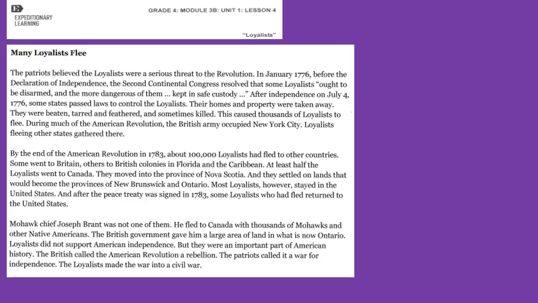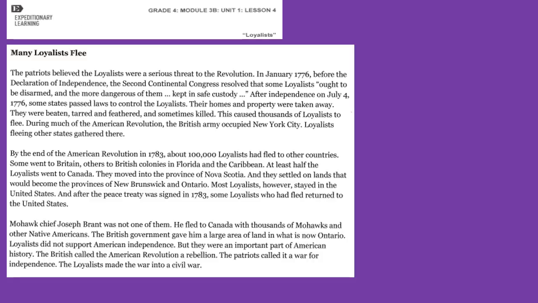Many Loyalists flee. The Patriots believed the Loyalists were a serious threat to the Revolution. In January 1776, before the Declaration of Independence, the Second Continental Congress resolved that some Loyalists ought to be disarmed and the more dangerous of them kept in safe custody. After independence on July 4, 1776, some states passed laws to control the Loyalists. Their home and property were taken away. They were beaten, tarred, and feathered, and sometimes killed. This caused thousands of Loyalists to flee.